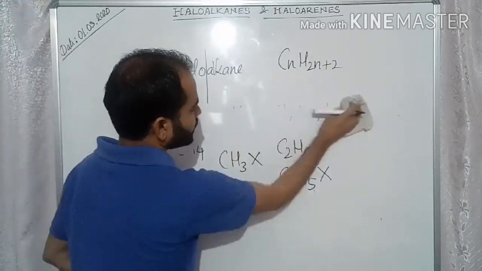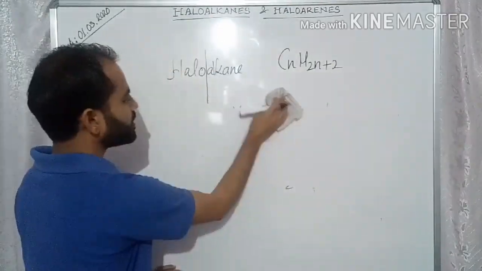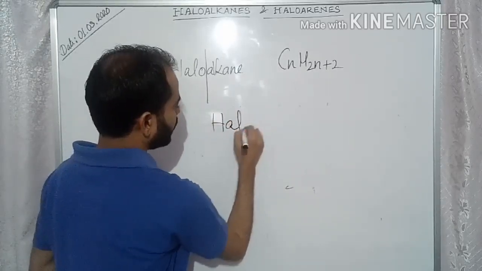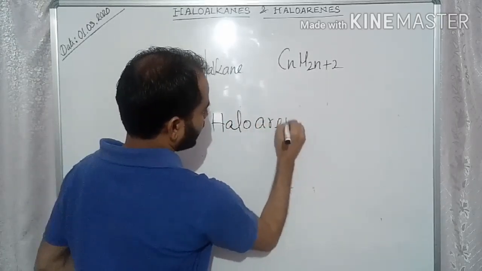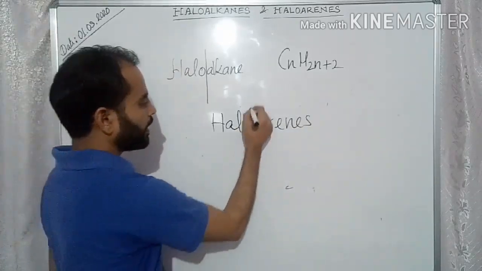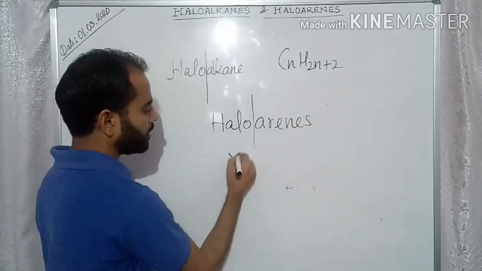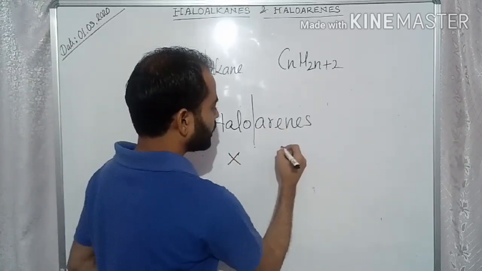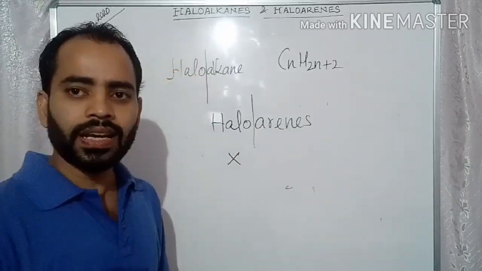Now in the same way we'll see what haloarenes means. Haloarenes. Again, halo comes from your halogen represented by X, and arenes are aromatic hydrocarbons.